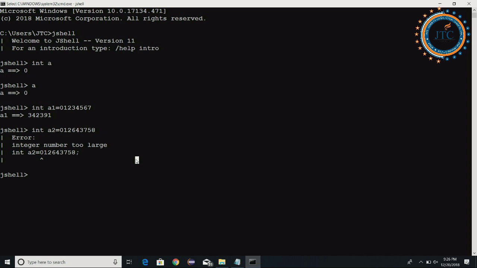Okay. So I have written a2 is equal to something in this, and at the same time I am writing int a3 is equal to, suppose, 0101, something like that. Can you tell me what kind of literal it is?